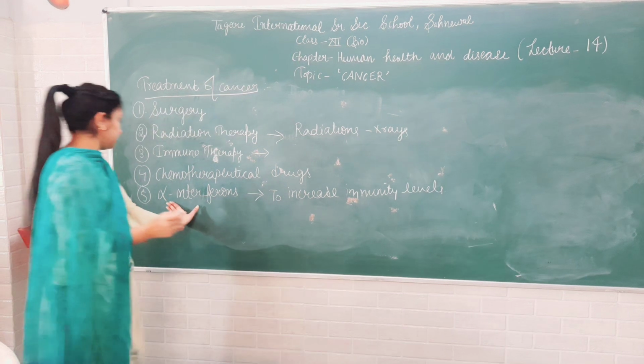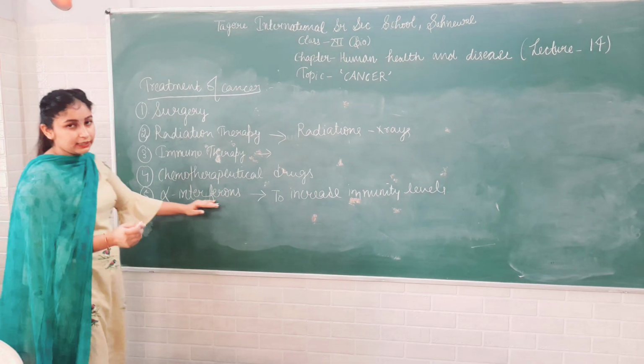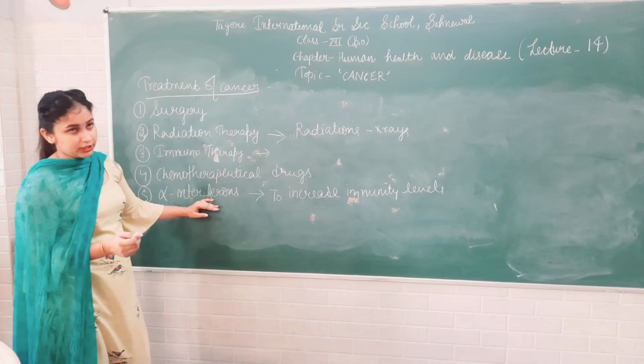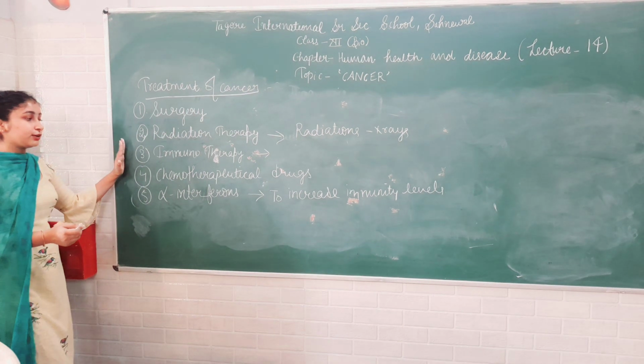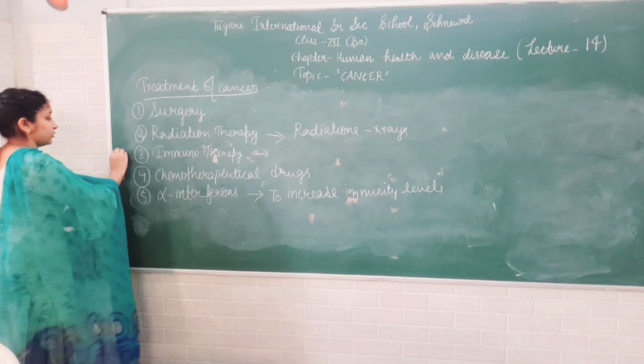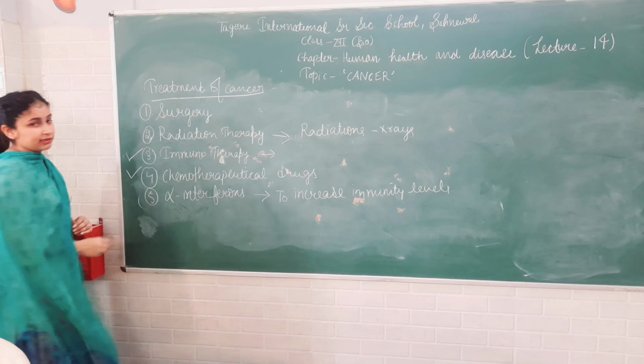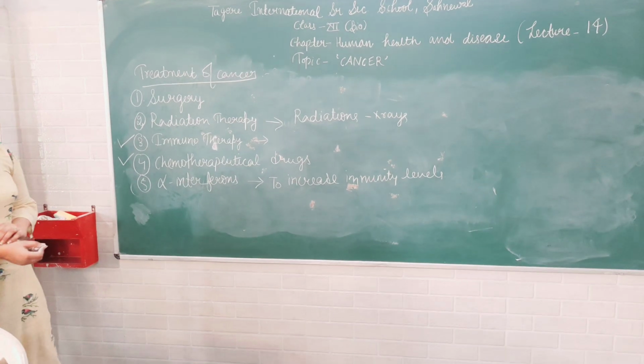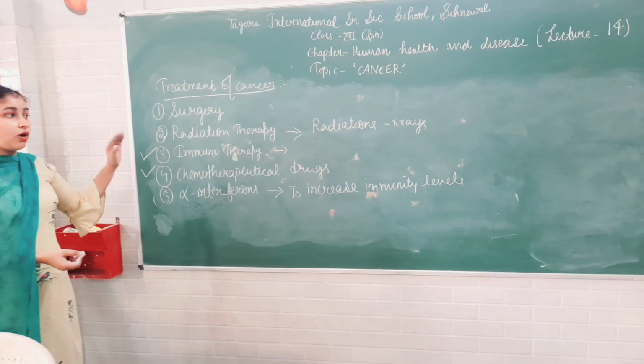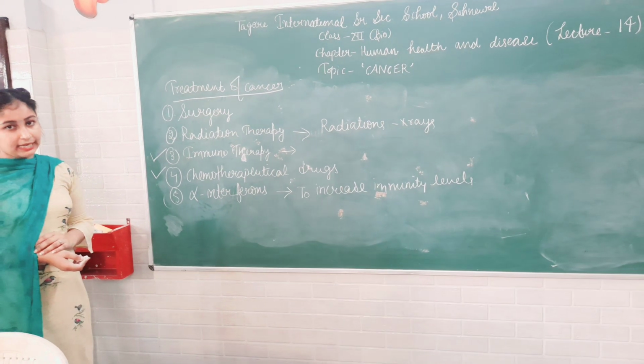These drugs that contain alpha interferons are given to the patient. So you have to write your third question here. Write a short note on immunotherapy and chemotherapeutical drugs. So this is over now, and all this you have to make notes of, and this is your assignment.